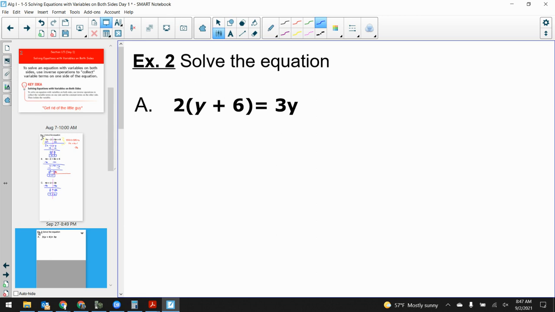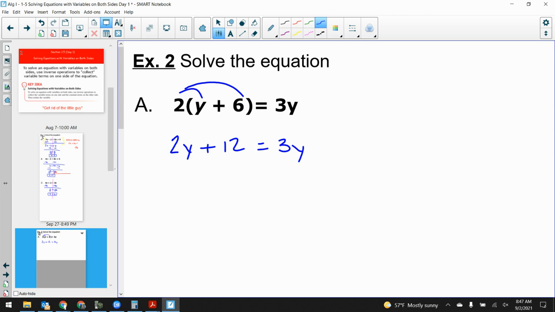Sid? What do I do? You're going to distribute the 2 and the y from the 2 and the 6. What's that going to get me? 2y plus 12. Good. And that's it, really. That's the only new additional thing that we're going to do in this problem.